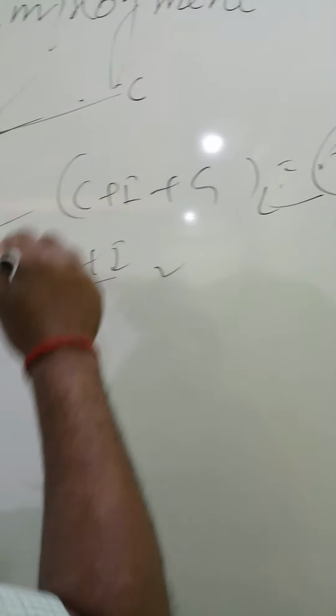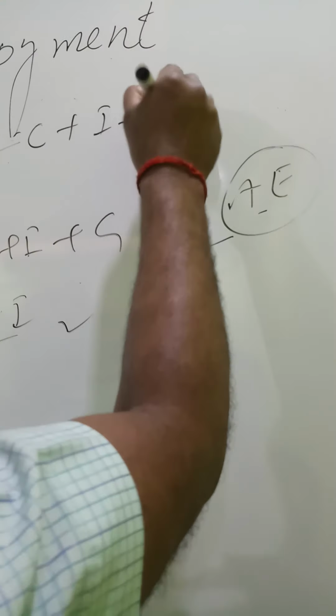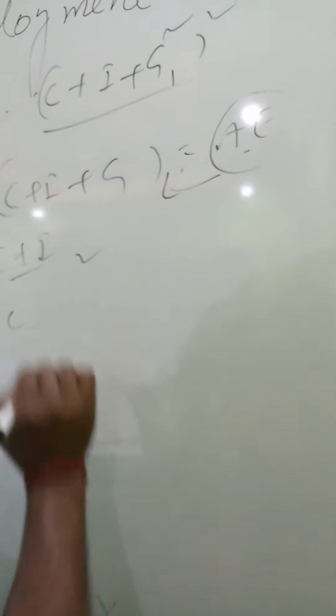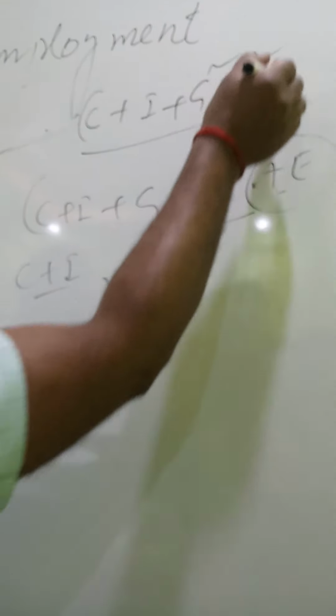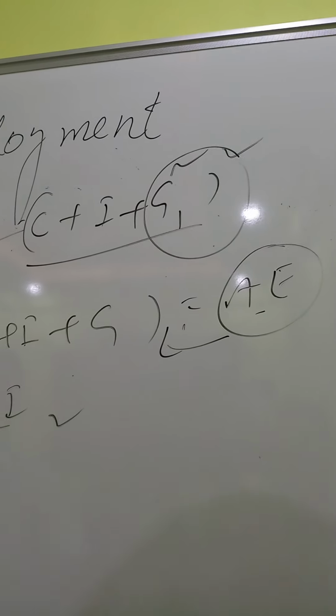Here, aggregate expenditure has been termed C plus I plus G1. Planned spending has gone up along with C plus I plus G1. This G1 indicates the increased, expanded government expenditure.